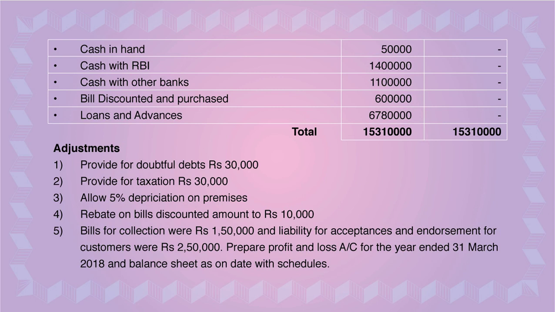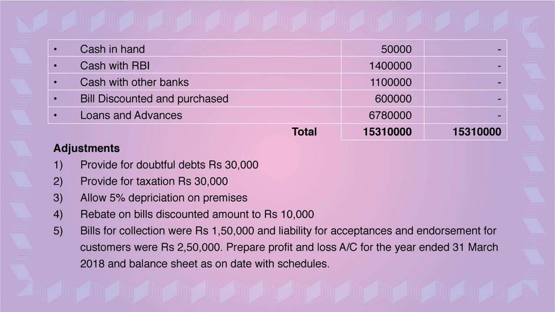Adjustment number 4th. Rebate on bills discounted amounted to rupees 10,000. Please understand, rebate on bills discounted is acting as interest and discount adjustment. Once again, rebate on bills discounted is acting as interest and discount adjustment. So you have to mark in the trial balance interest and discount. Please put star on that.